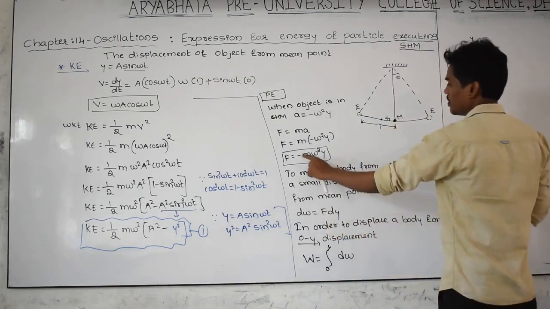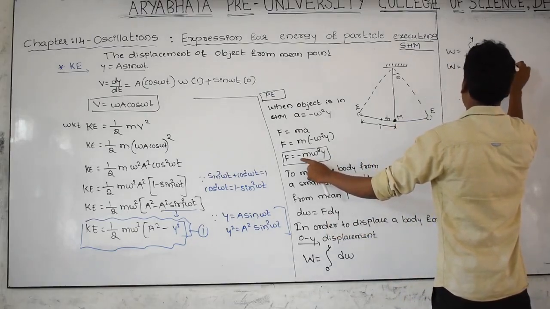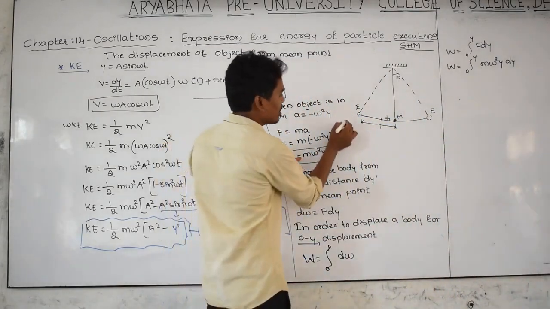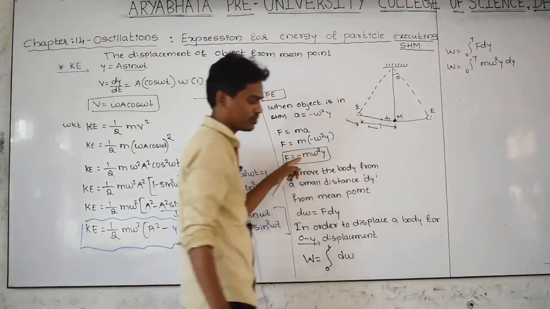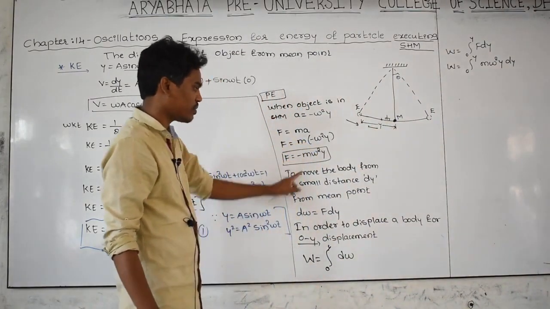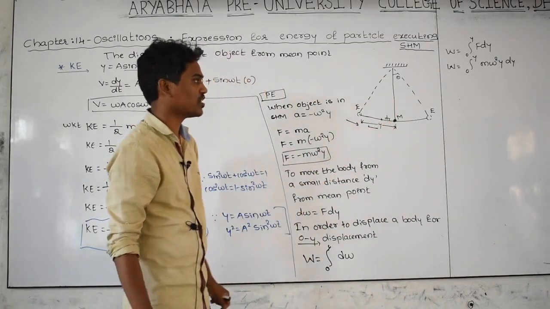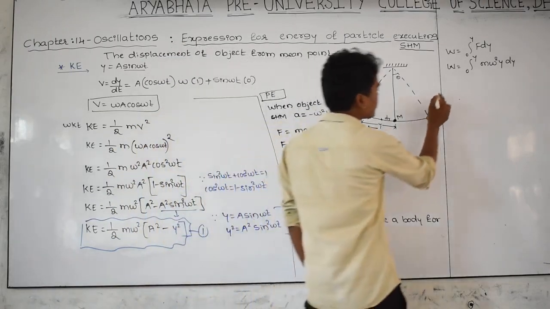What is F? m omega square y into dy. Leave the minus sign. The minus sign indicates the restoring force and the displacement are both in opposite directions. Leave it. I have not taken the minus sign here.